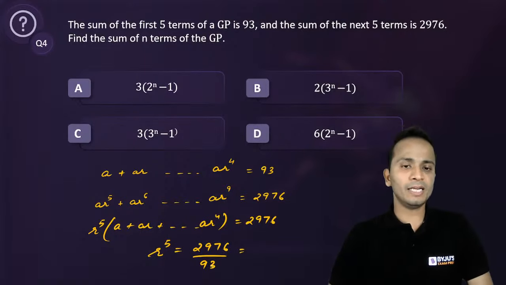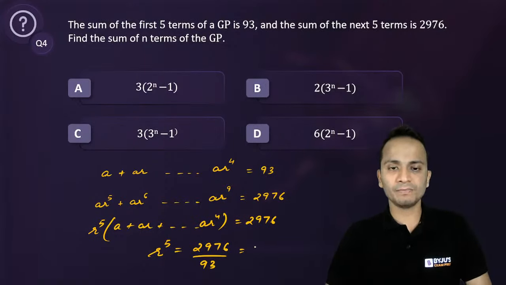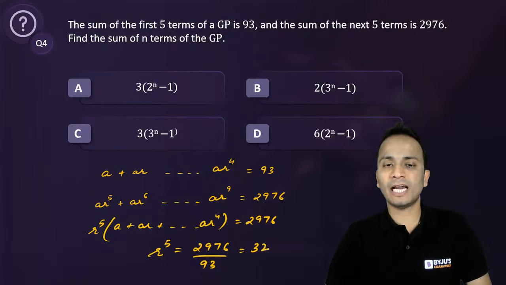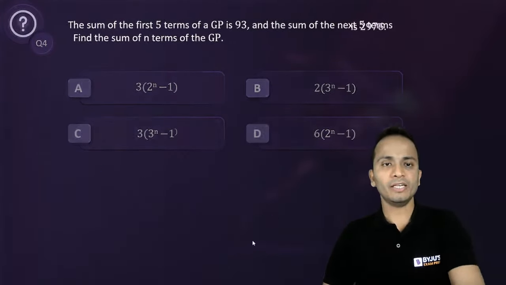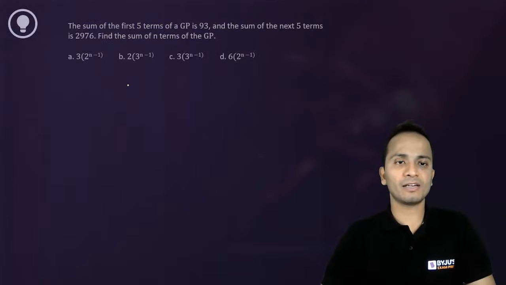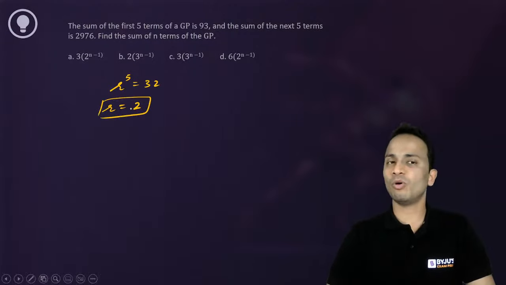All right, 93 into 3, 279. Okay, and here I'll get 3 and then 79, 18, 186, that is 2. So r raised to the power 5 का value आ गया 32. Okay, so if r raised to the power 5 is 32, I can say that the value of r will be equal to 2. So I have got the value of r.